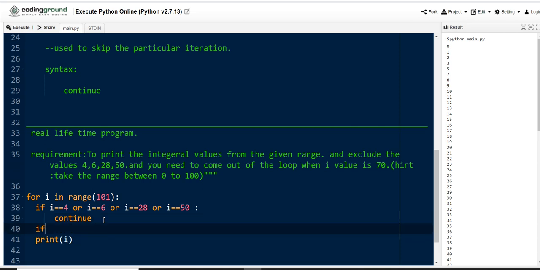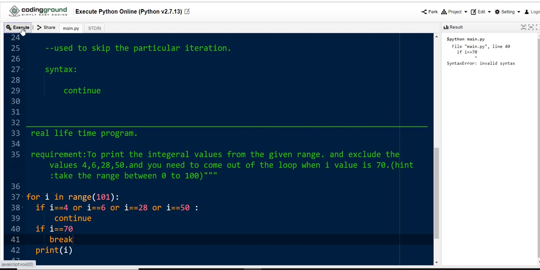If I is equal to 70, then to come out of the loop we already know one statement, that is the break statement. Let me execute this. Here we are fulfilling the client requirement: he is saying that I need to come out of the loop when the I value is 70. Let me execute this. Syntax error. Sorry guys, here we need to keep the colon, otherwise the interpreter will raise an error.